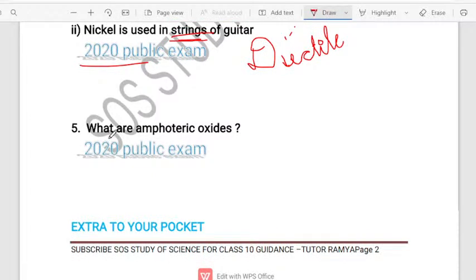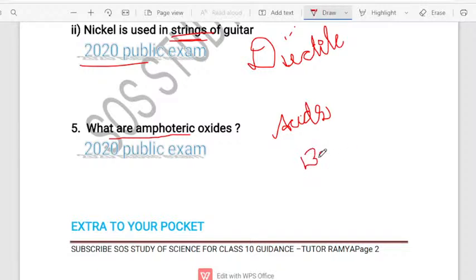Now let us answer the next question which was asked in the 2020 public examination, a very important question, dear students. What are amphoteric oxides? What is meant by amphoteric oxides? The correct answer was first given by Revanna, followed by Kraftholm, Tanu, SK, Umesh, Flex Gaming League and Mamata. Amphoteric oxides are metal oxides which react with both acids as well as bases.